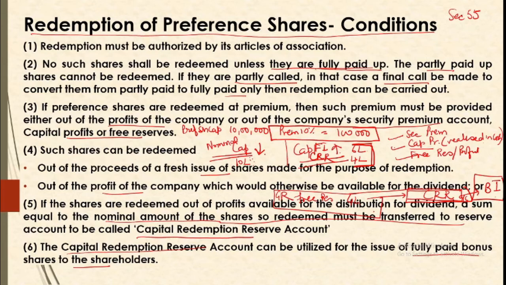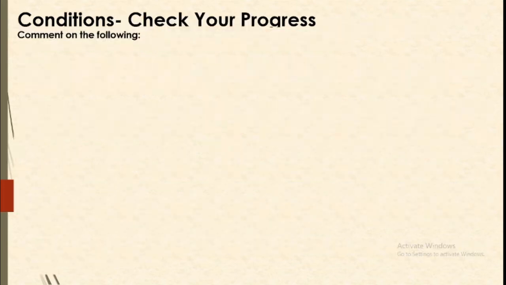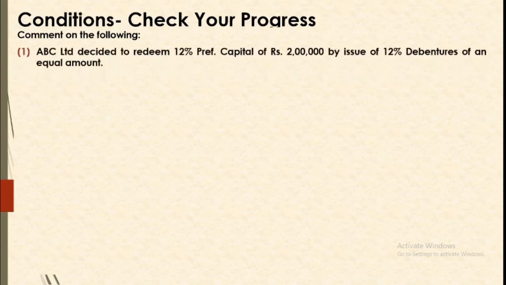So these are the conditions that we need to remember when we are going for redemption of preference shares. So let us understand the implications, whether we have understood the conditions or provisions of section 55. Now we are to comment on the following. So I'll appreciate if you pause the video for some time and understand the given point, and you can comment on this, then you can check it afterwards.